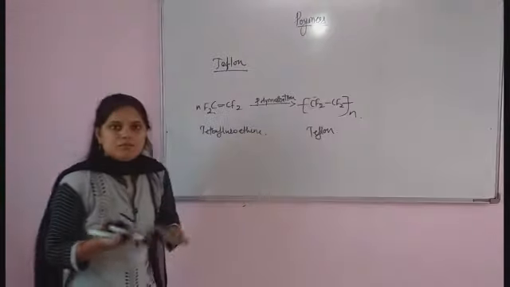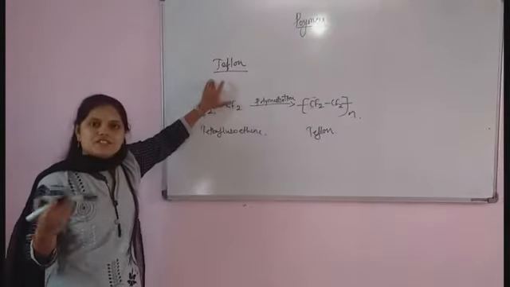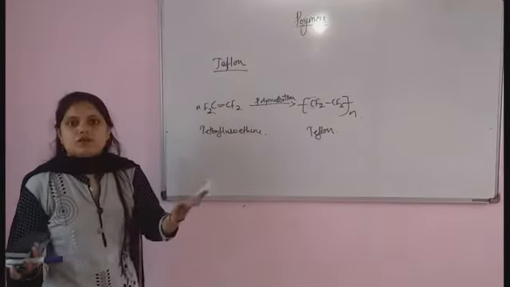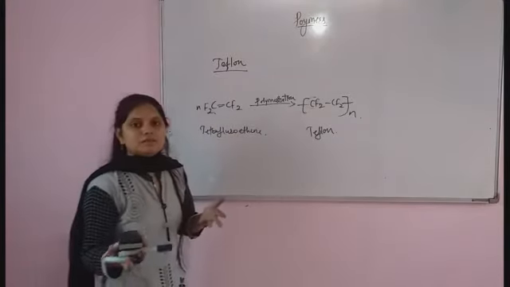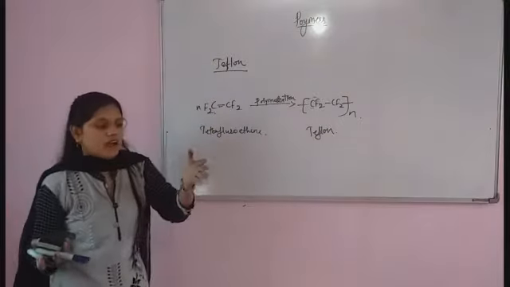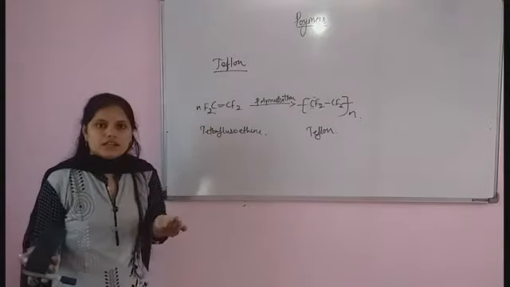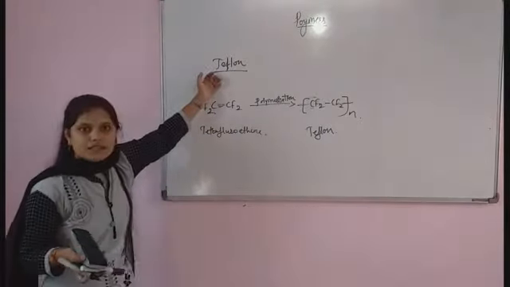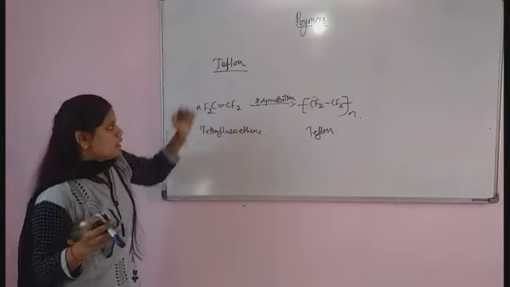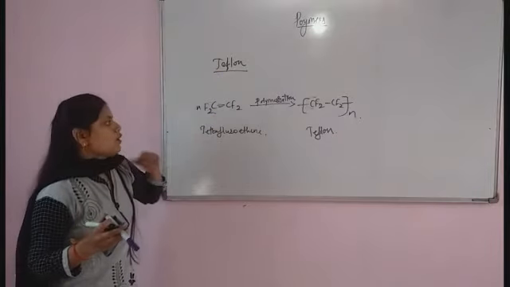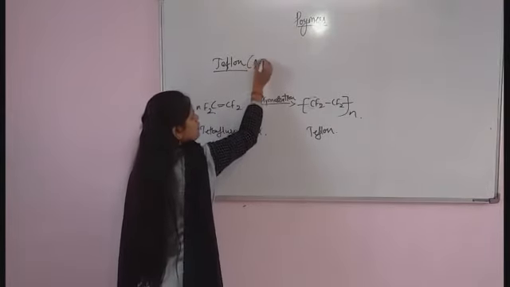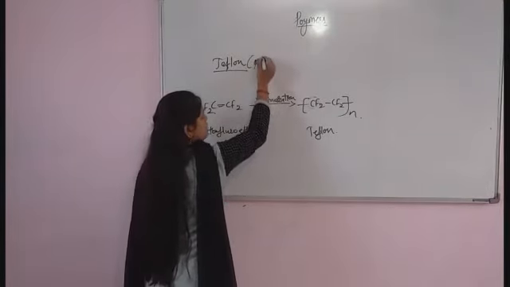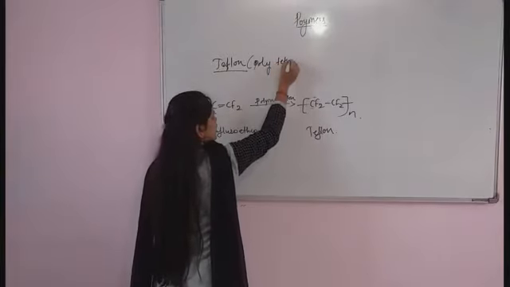I already told how to prepare polythene; only Teflon remained. Teflon is also called polytetrafluoroethene.